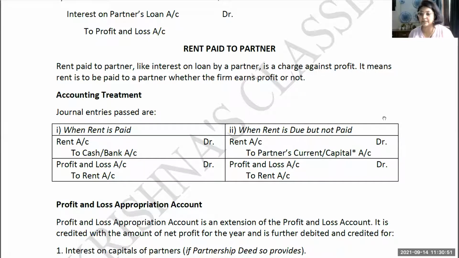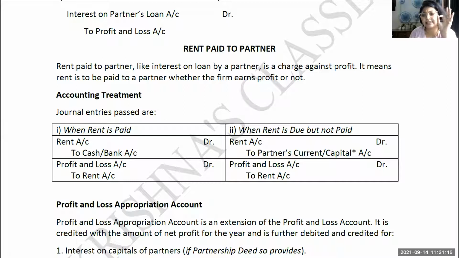Once you have made the commitment that you are occupying this place, you have to pay the rent, whether you are making money from that place or not. It means it is a charge against profit, so it may increase your losses if you are in the loss. What will be the opening and closing entries? Opening and closing entries are going to be, first, rent to cash or bank if rent is being paid. If rent is not being paid, then again it will go to partner's capital account.